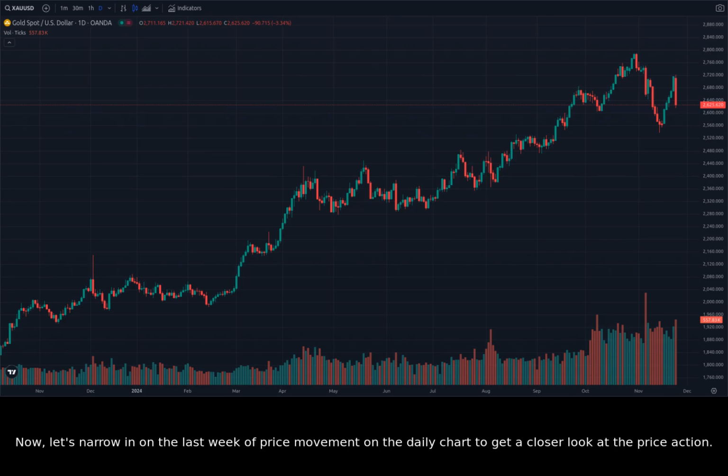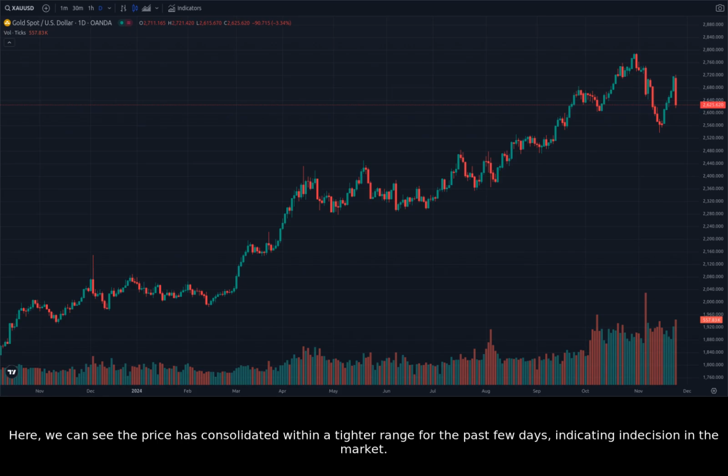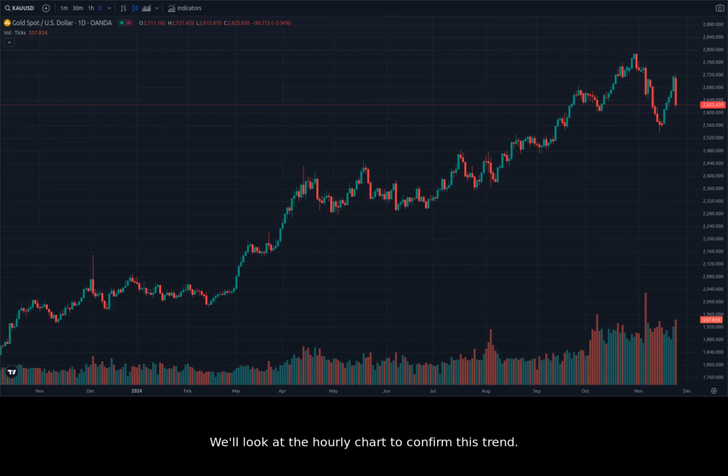Now, let's narrow in on the last week of price movement on the daily chart to get a closer look at the price action. Here, we can see the price has consolidated within a tighter range for the past few days, indicating indecision in the market. We'll look at the hourly chart to confirm this trend.